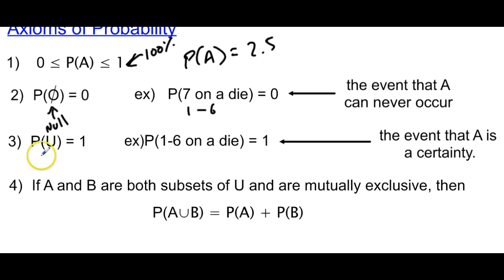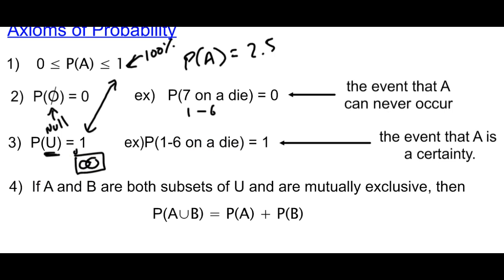The probability of the universal, and this is the universal, not the union, not this. This is a different U from that. The universal is everything happening. So remember, if you had your Venn diagram, we had our circles. The universal is all of this happening, which is going to be equal to 1, right? Same as that. That's going to be the exact same number, all right? So for instance, rolling a 1, 2, 3, 4, 5, 6 on a die will always happen no matter what you roll. It's always going to land on one of those numbers. So that's going to be 1.